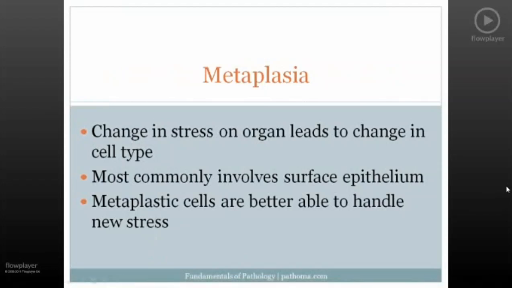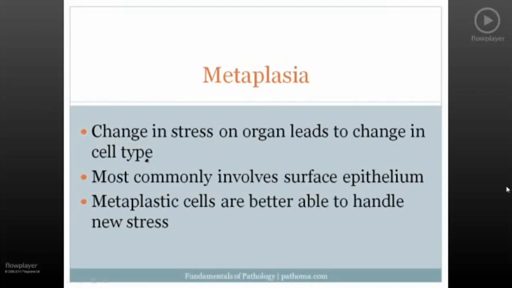The third growth adaptation, which is also relatively high yield, is metaplasia. Now, the idea here is that if the stress on an organ changes, then the organ will respond by changing its cell type. And that change in cell type is called metaplasia. Metaplasia most commonly involves surface epithelium. So let me step back and explain that for a minute.